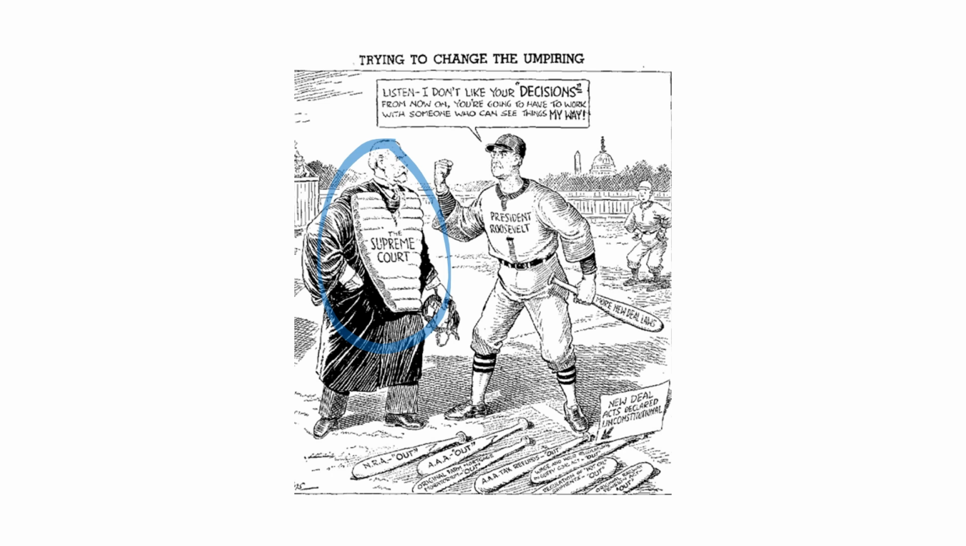And this caused a lot of tension. So we can see President Roosevelt here basically saying, I want things my way. But ultimately, the Supreme Court had the same amount of power as Roosevelt, so he couldn't just force his ideas through.